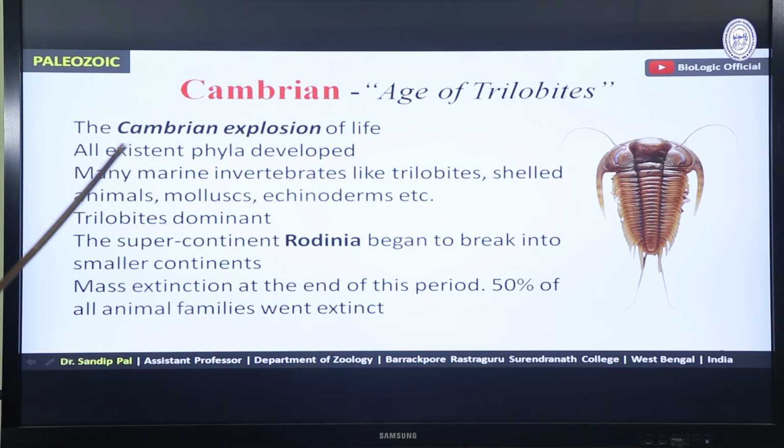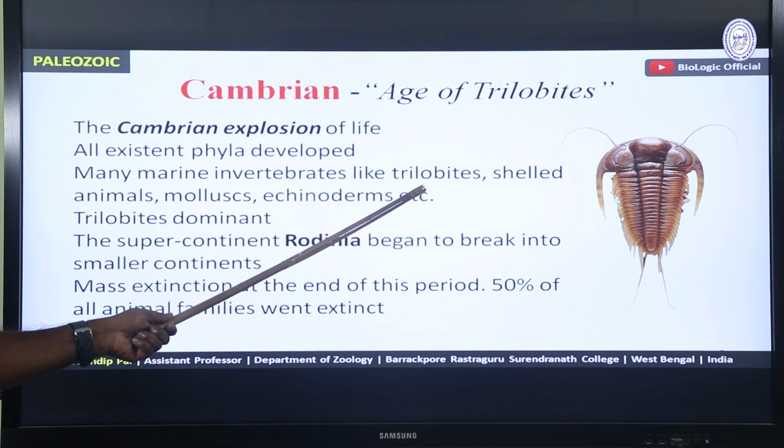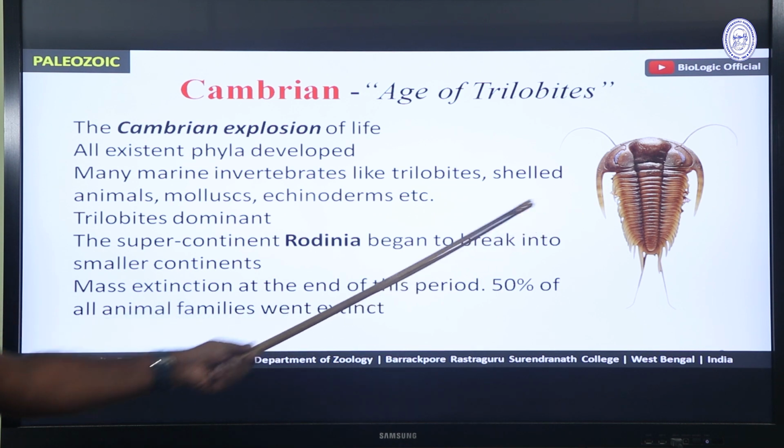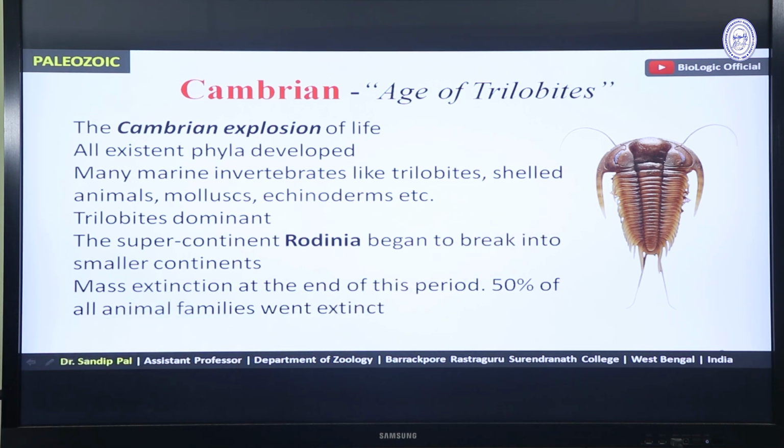So it begins with the Cambrian explosion of life. So all of a sudden, huge variety of life forms came into existence. We get evidence from the fossil records. All existent phyla developed. Many marine invertebrates like trilobites, as I have said, shelled animals, mollusks, and echinoderms developed or originated. Trilobites were dominant. I have already mentioned these trilobites were dominant in Cambrian.